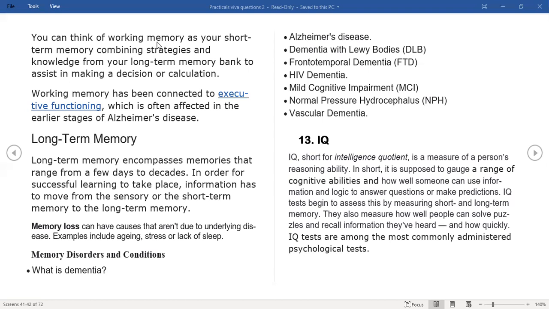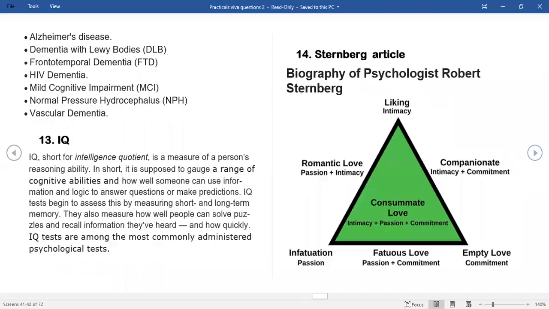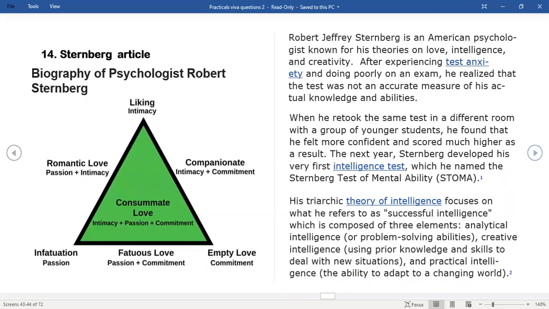But here the main question is about what exactly IQ is. In the next question, we'll go through how exactly IQ can be measured and what the various tests associated with it are. So it's question number 21. You can go to question number 21.